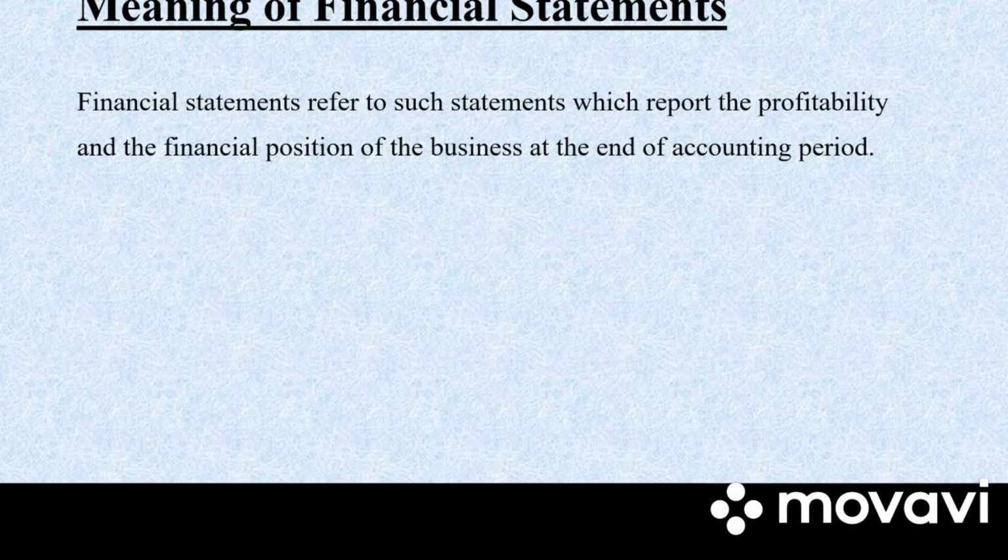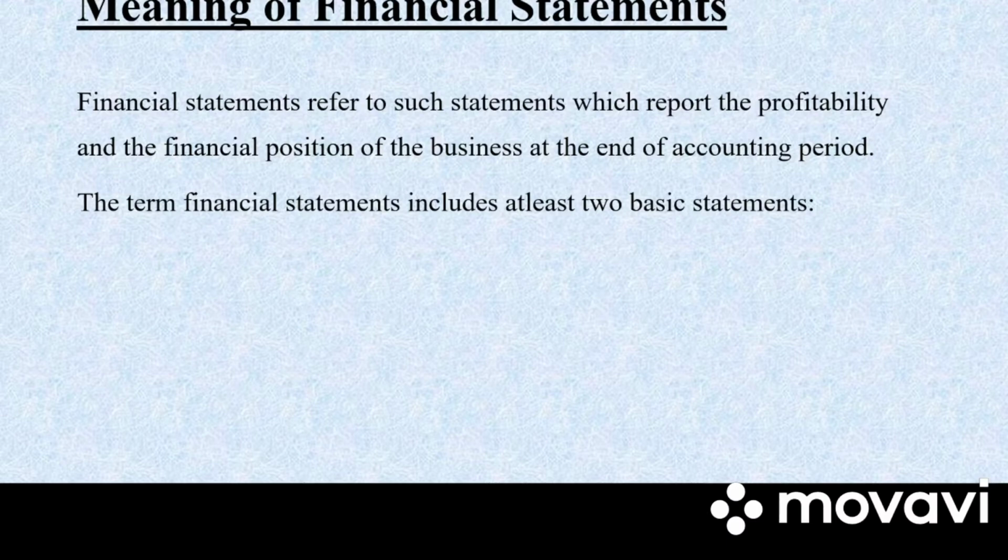And why do we prepare the financial statement? That is to know the financial position of the business, whether the company is having a profit or a loss, what is the investment of the company in the assets, what are the liabilities of the company. So at the end of the accounting period, it is very important for every company to know its financial position.